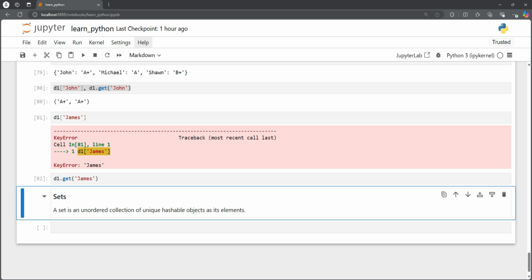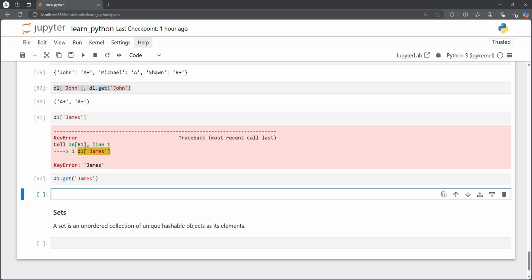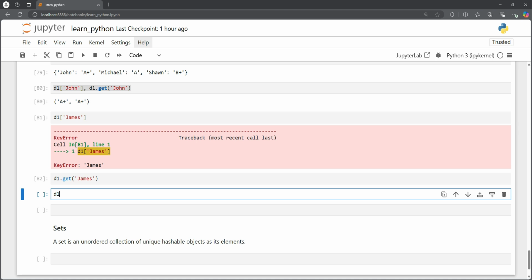Okay, so that was dictionaries, and how to add, remove, or update is something we also want to see. Now that James is not in that dictionary, we can add James to that dictionary.